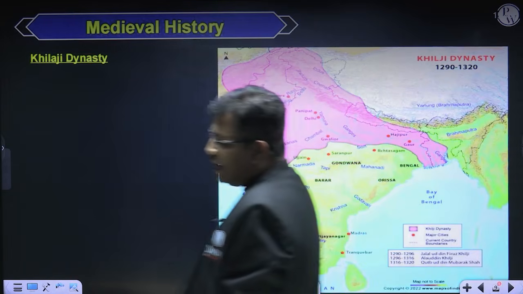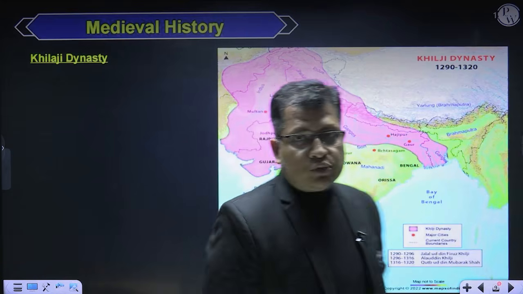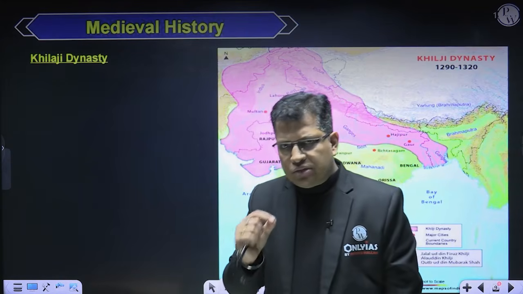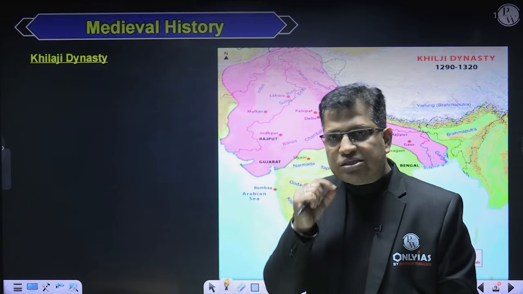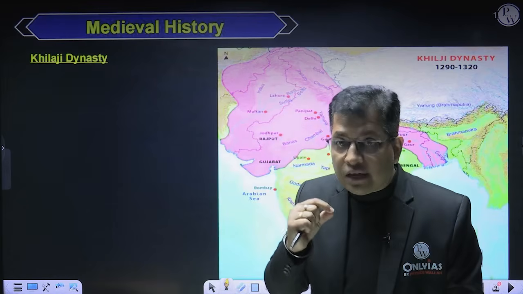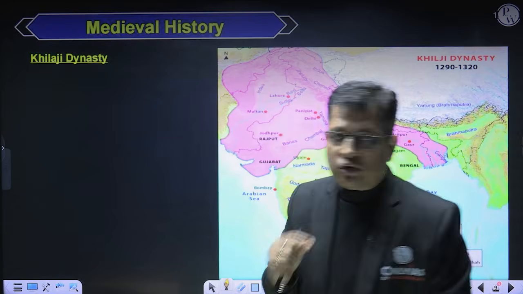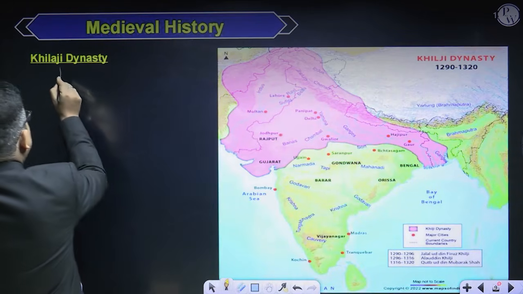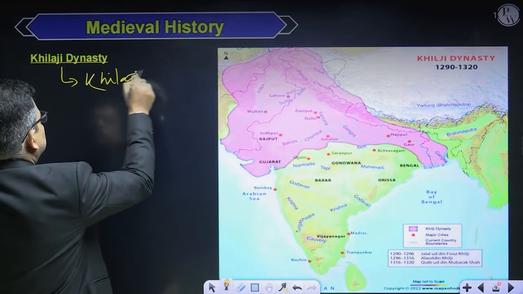Now, after the slave dynasty, we can come to the Khilji dynasty. And again, the Khilji dynasty is very important, right? What is important about this Khilji dynasty? Sometimes, some scholars say that the establishment of the Khilji dynasty was something like a revolution. So it is also known as the Khilji or Khalji revolution. The beginning of this dynasty is called the Khalji revolution or Khilji revolution.